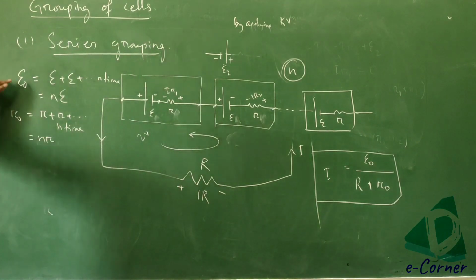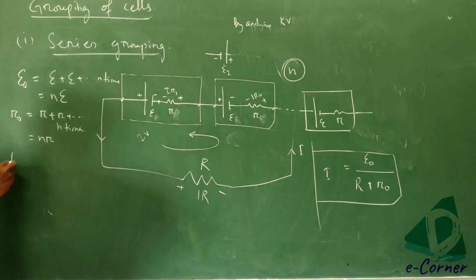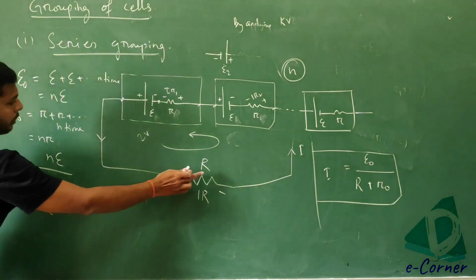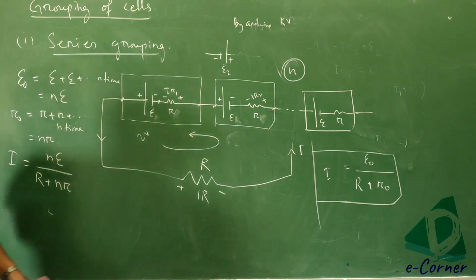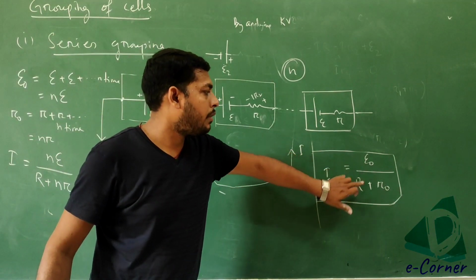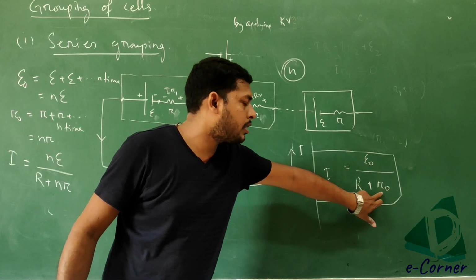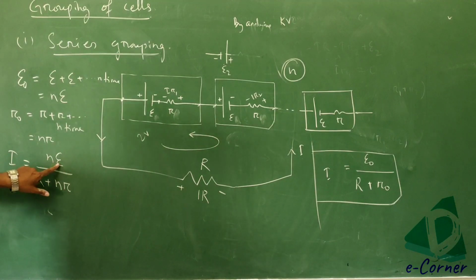Got it? Since it is nE and this one is nR, now our current I is equal to nE divided by capital R, which is the external resistance, plus n into R. Total EMF by total resistance, this one is the external resistance, this is the internal resistance. Here also the same thing, total EMF divided by total resistance.